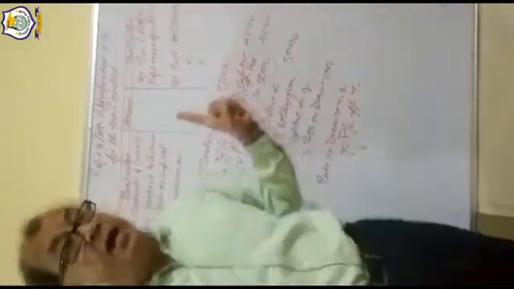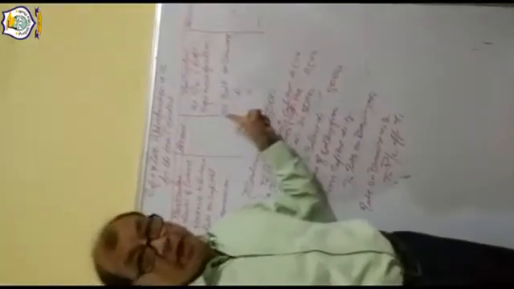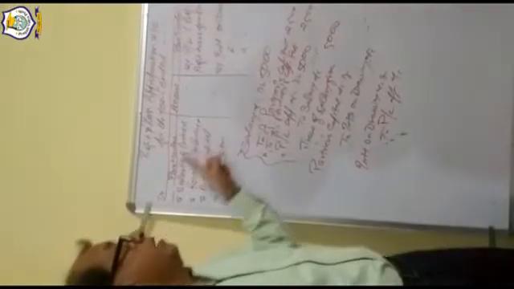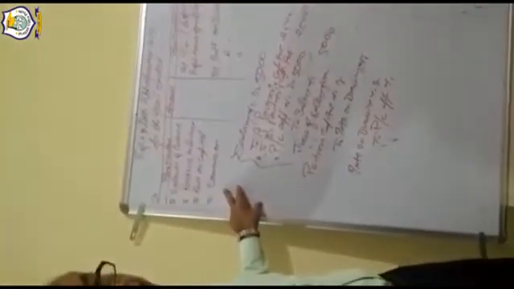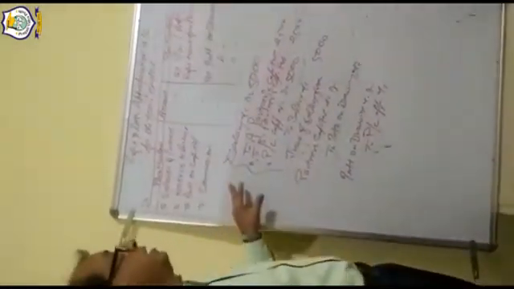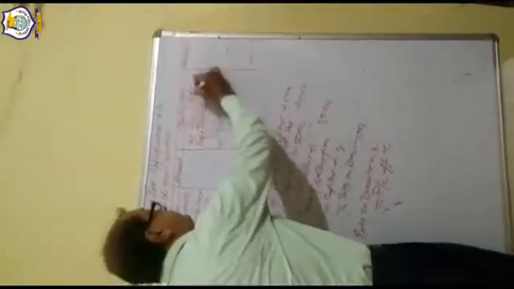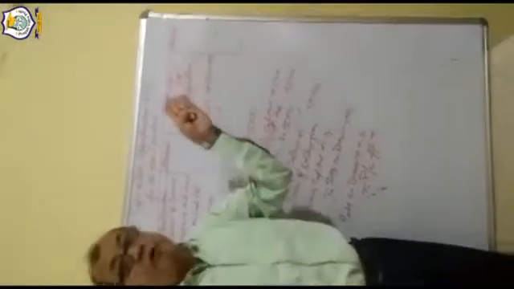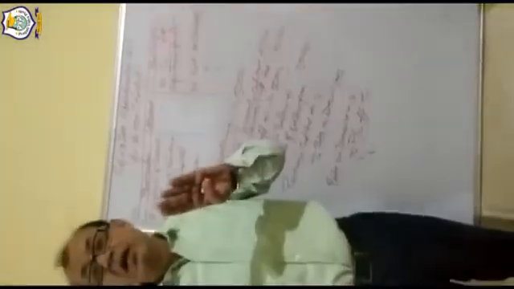So same as all the entries, we have to make the P&L appropriation account. First of all, I would like to tell you, this is the transfer of profit.